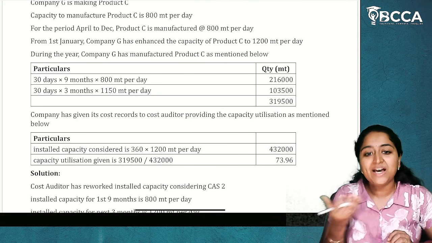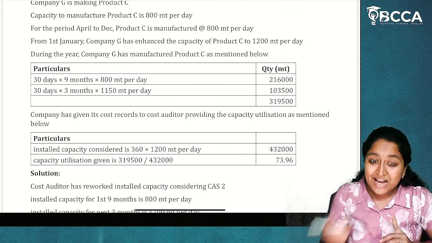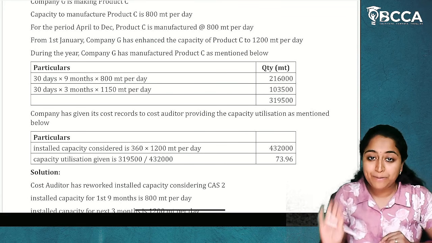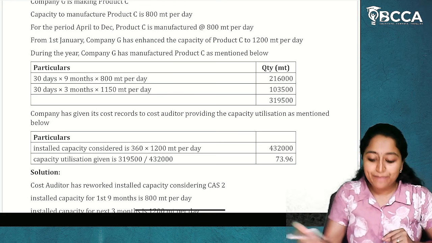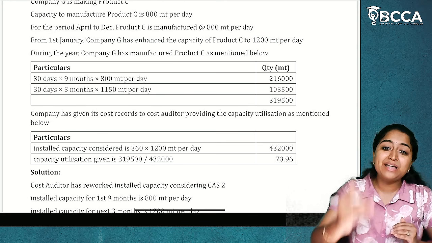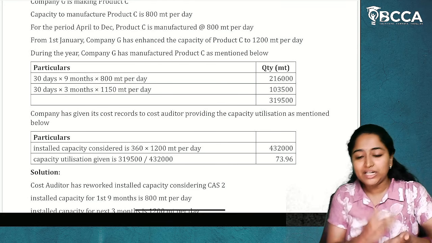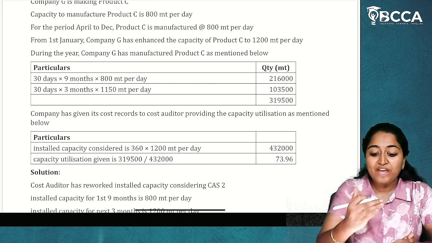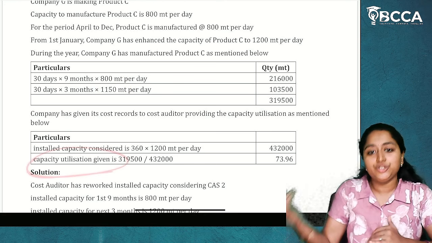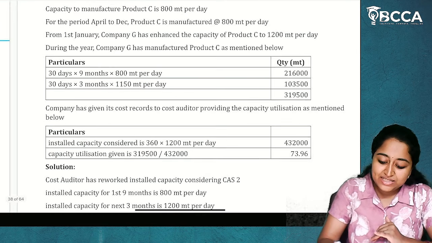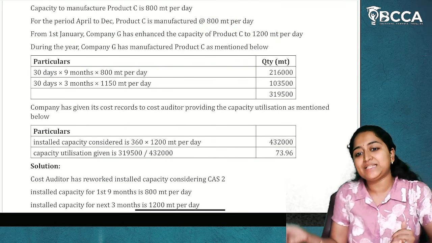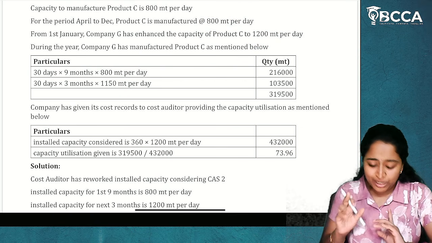Now what are they asking us? Actual, they have only taken for 1150 MT per day, but the enhanced capacity is 1200. So here also there is an underutilization of capacity. If that underutilization is not there, then what will be my capacity utilization? So by considering this 800 and 1200 MT, we have to derive the actual capacity utilization. I hope it is clear.